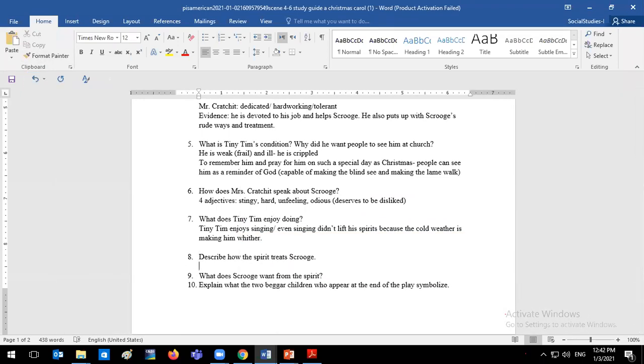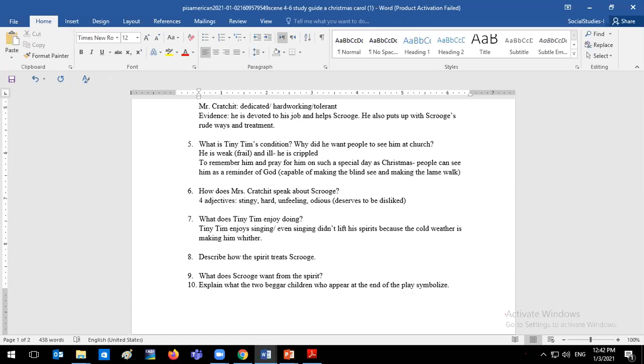We said that this spirit was known to be very sarcastic, right? Who could remind us how the spirit is different from the other spirits? How is the spirit treating Scrooge? With kindness or with sarcasm? Sarcasm, the reverse psychology.